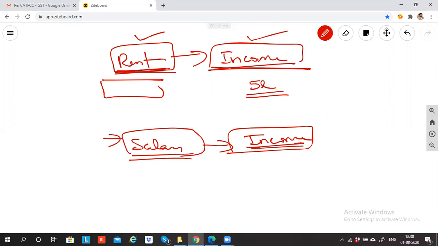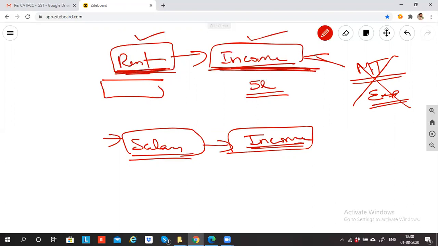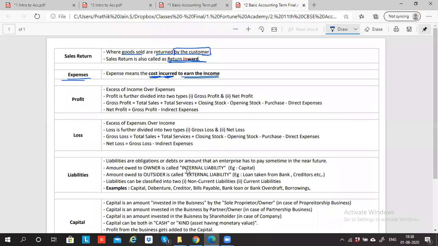If I go and watch a movie, I buy a movie ticket. It is an expense, but am I using it for earning income? No, sir. Then this is not my business expense. So in business, I'll record those expenses which help me to earn income. This is the point. Any doubts? Expenses are cost incurred to earn income.